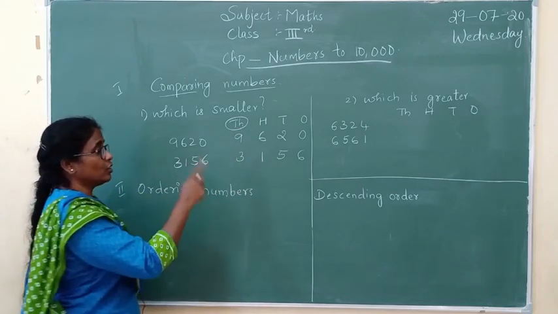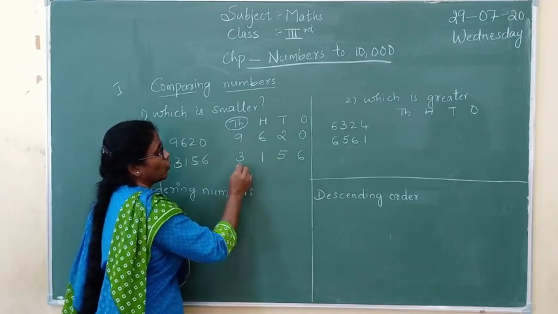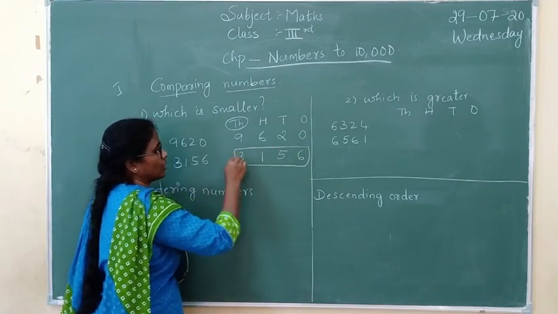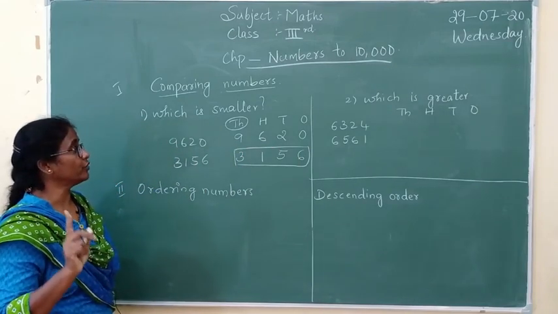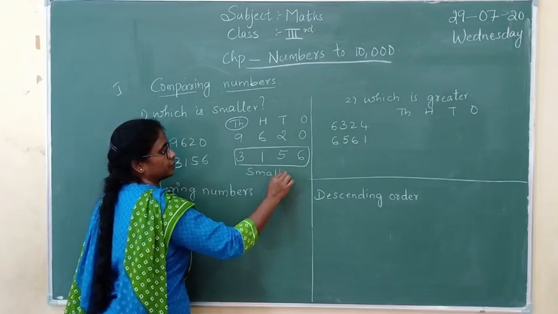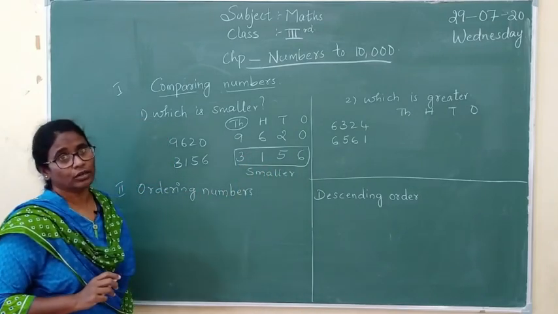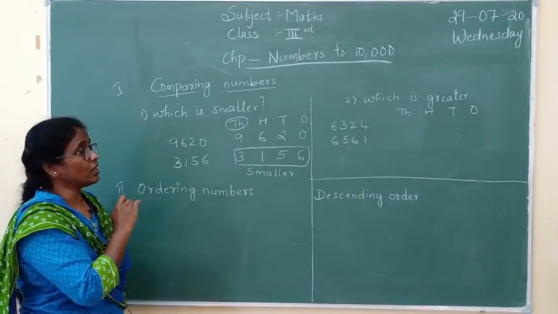Of course, yes, you are right. It is number 3. So totally the whole number, that is 3156, is the smaller number. In this way you are going to compare which is the smaller and which is the greater.